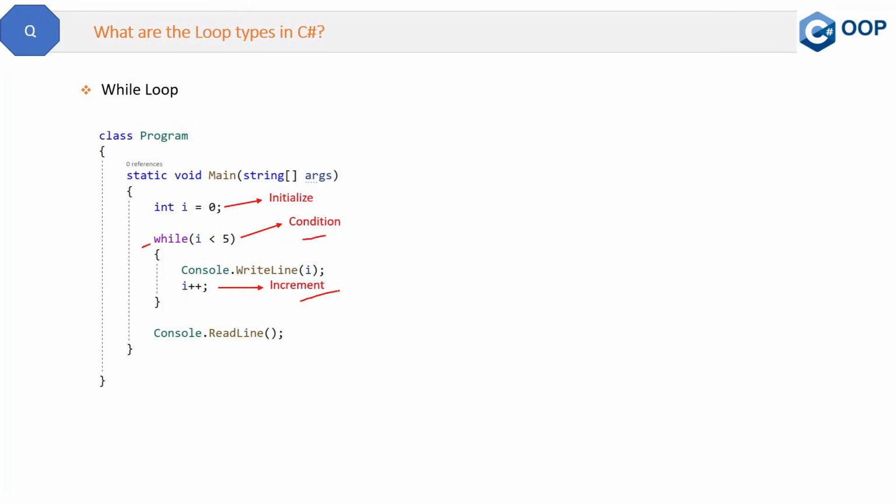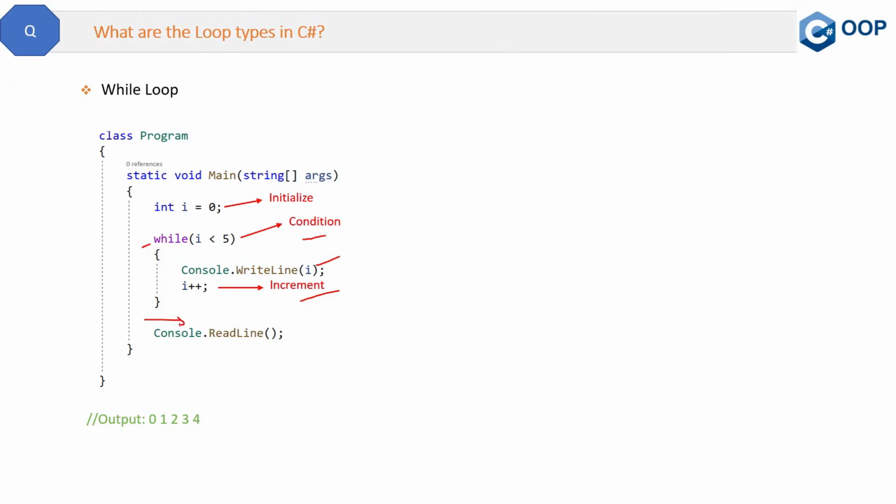So that is the while loop, and the output we will expect is like it will print from here. First it will print 0, 1, 2, 3, 4, and until 5, because it is less than 5. So at 4 this loop will stop and it will come out here. So this is the simplest one, the while loop.